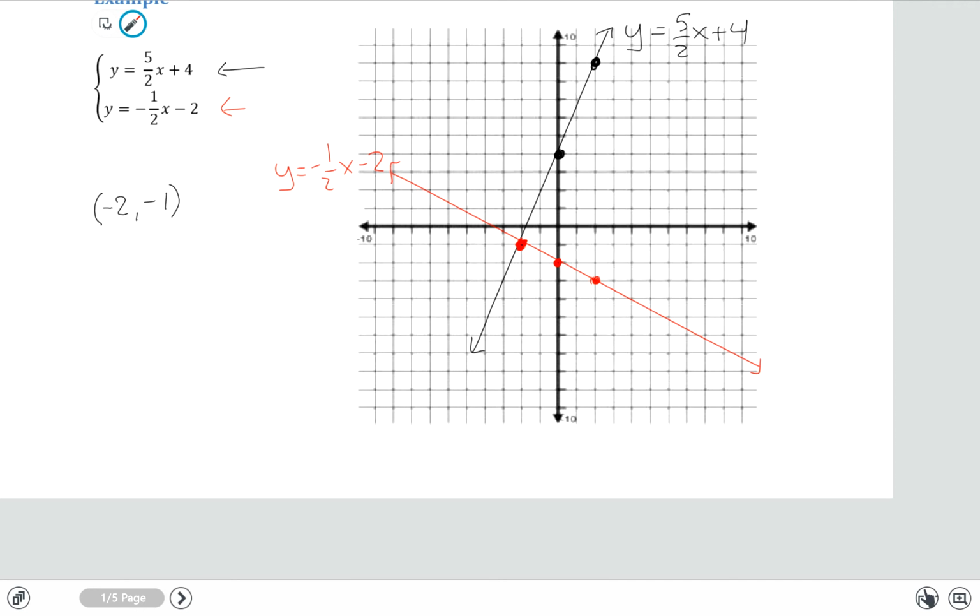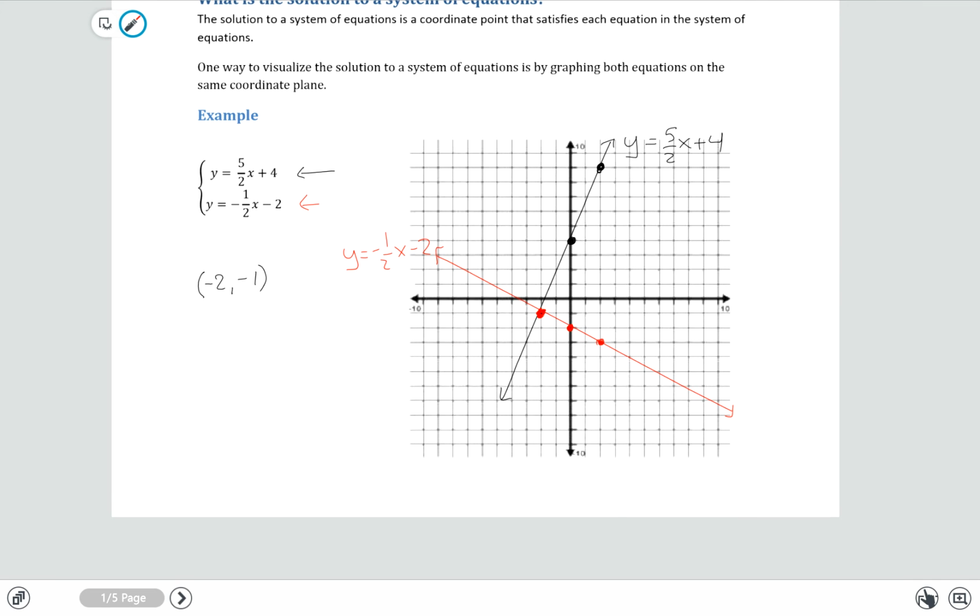So again, the solution to a system of equations is the point at which both equations are satisfied together. From a visual standpoint on a coordinate plane, that is the point at which the two lines intersect each other.